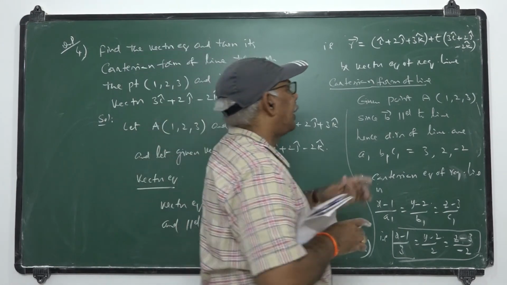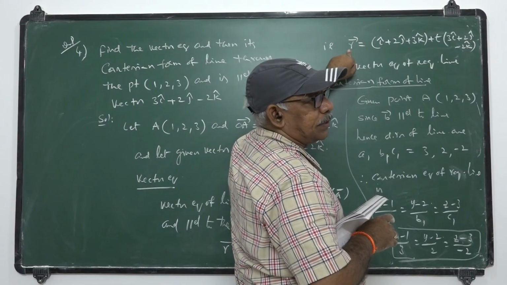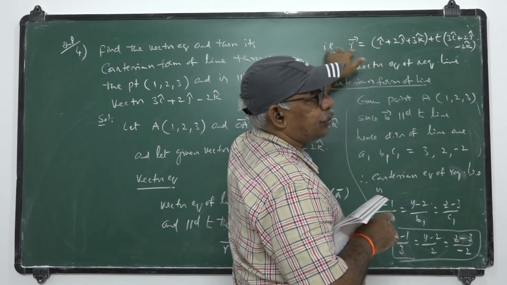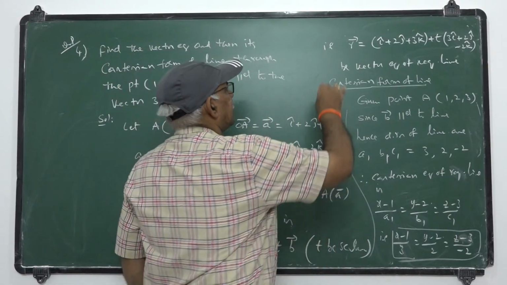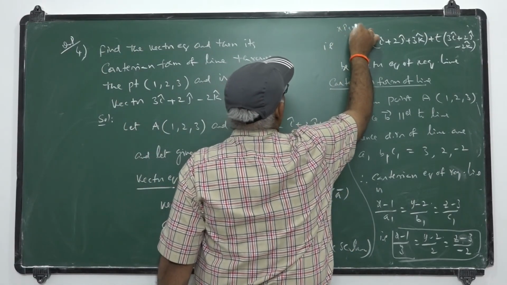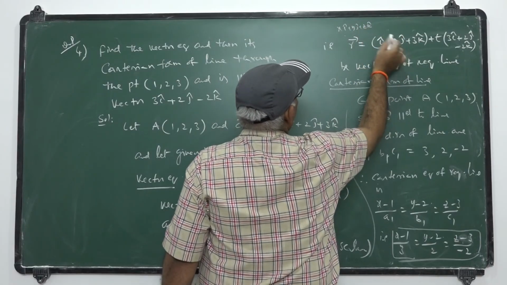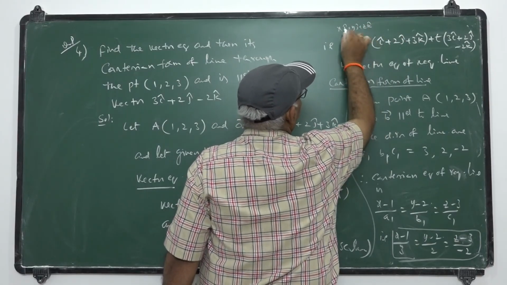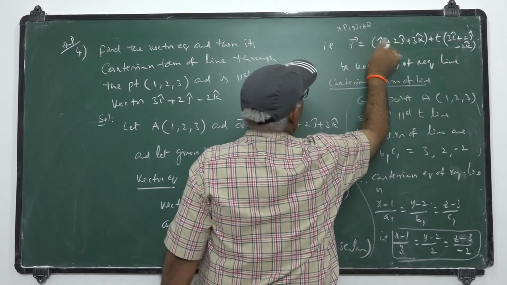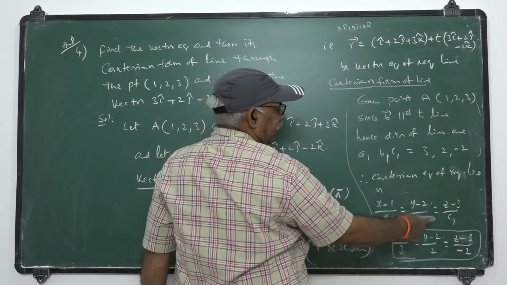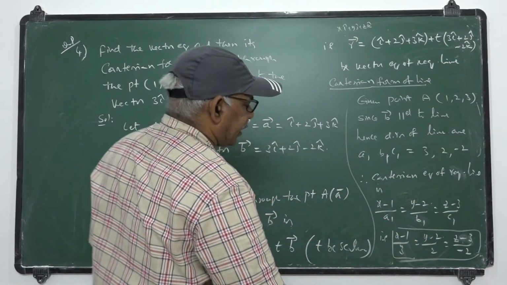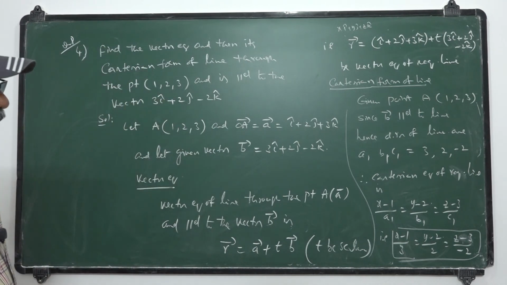Just take R bar as xi plus yj plus zk and compare: taking this vector to this side, x minus 1 into i equals 3t, y minus 2 is 2t, z minus 3 is minus 2t. Based on that, you get x minus 1 by 3 equal to y minus 2 by 2 equal to z minus 3 by minus 2.